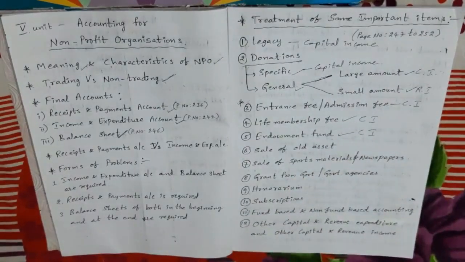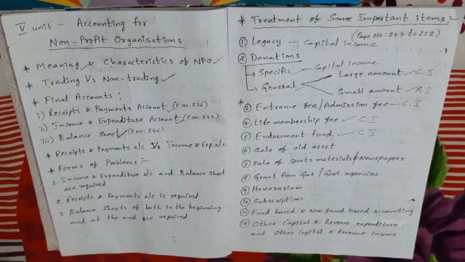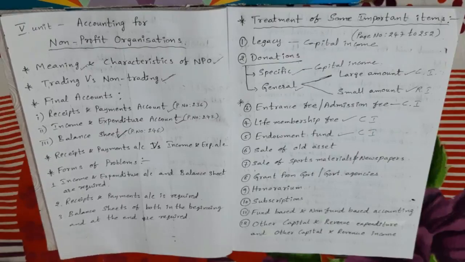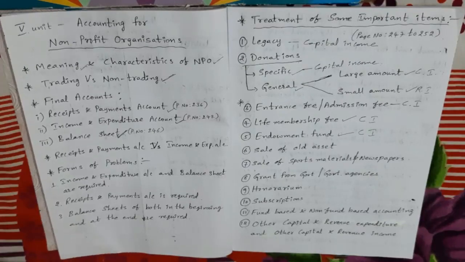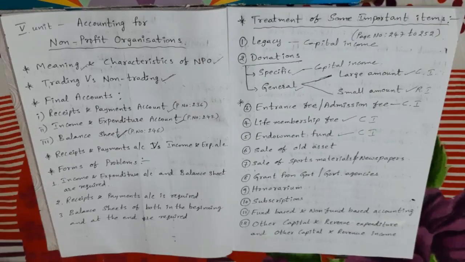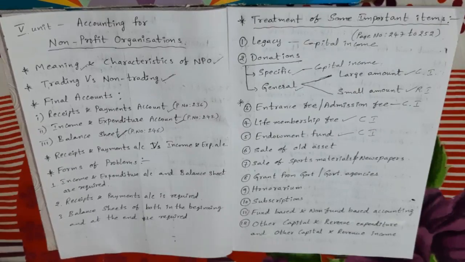Next, sale of old asset is also very important. Listen carefully. Here, the amount received from the sale of an old asset like furniture, computers, buildings or investments is a capital receipt. The amount received from the sale of any asset is a capital receipt, and hence it should not be entered in the income and expenditure account.